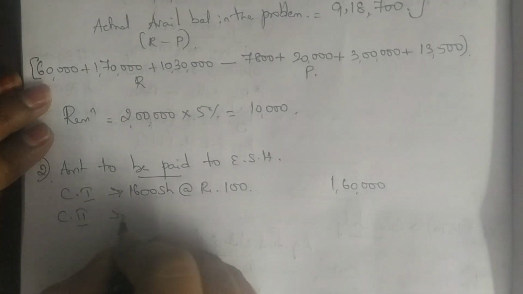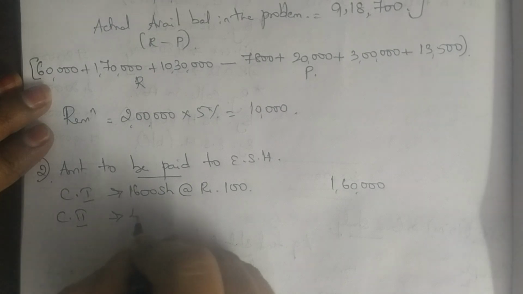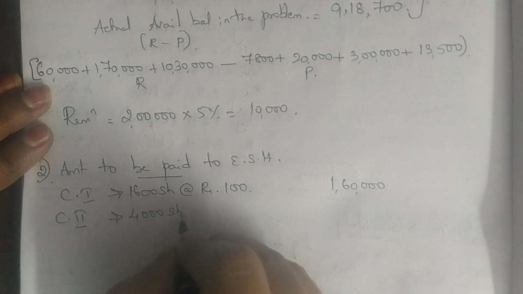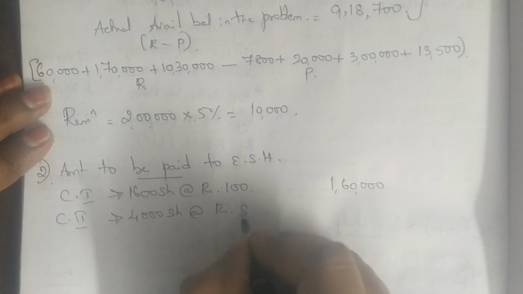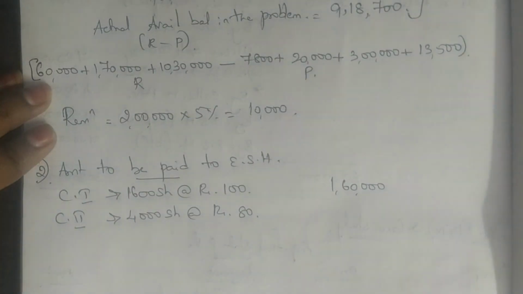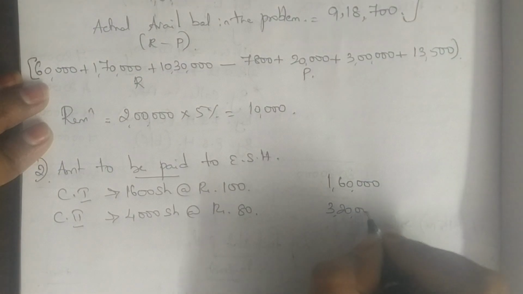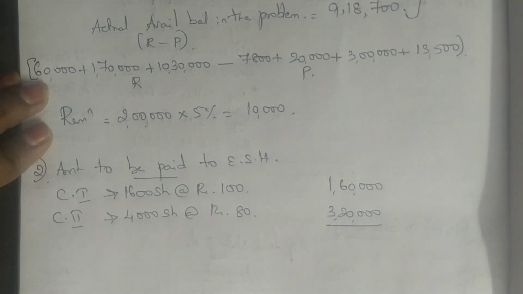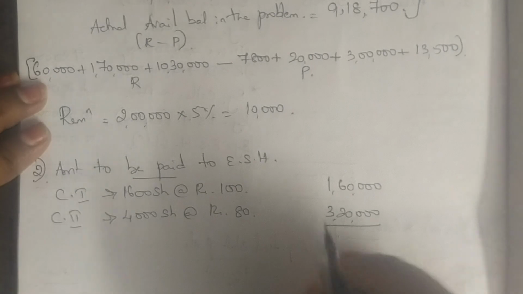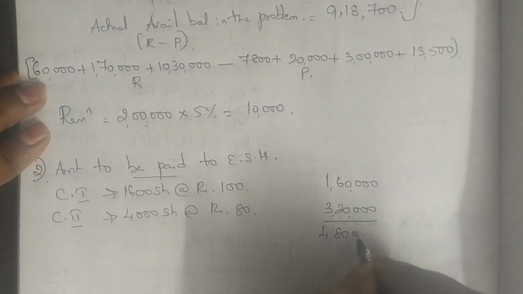Class 2, 4,000 shares at rupees 100 each, but only 80 paid. So 4,000 into 80 is 3,20,000. So the total amount to be paid for equity shareholders is 4,80,000.